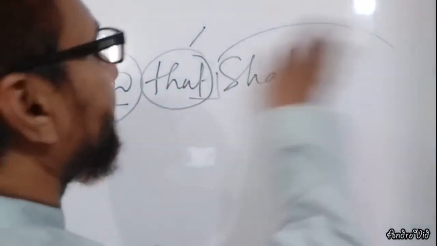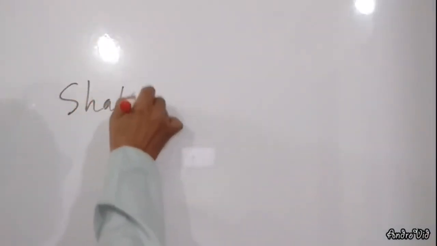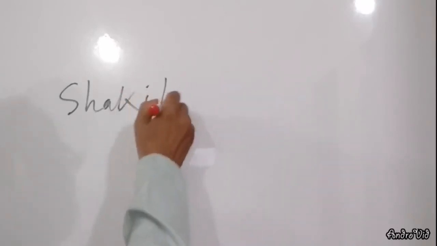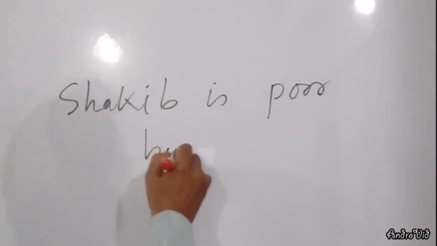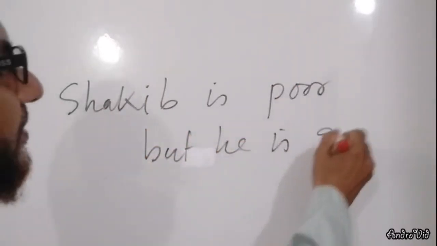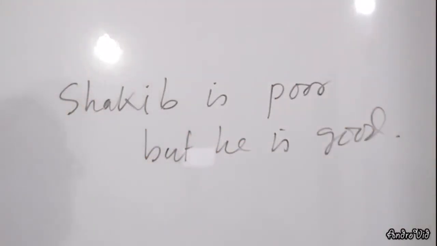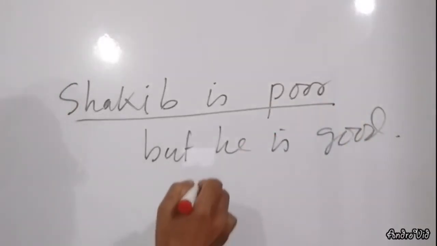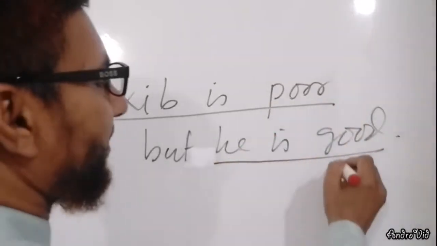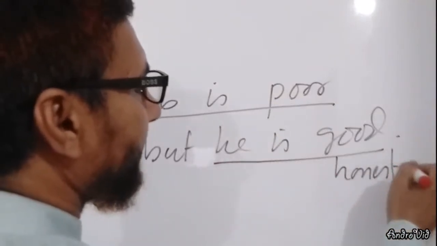Okay, my dear learners. Another example here is that Shakib is poor, but he is honest. If you analyze the sentence, there are two clauses here. Shakib is poor. Another sentence, he is honest.